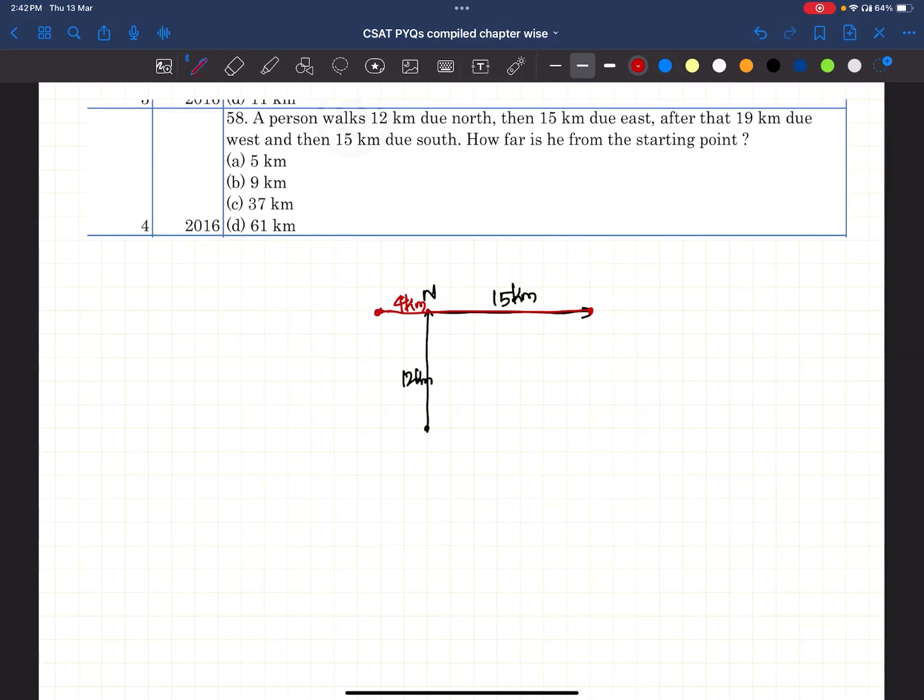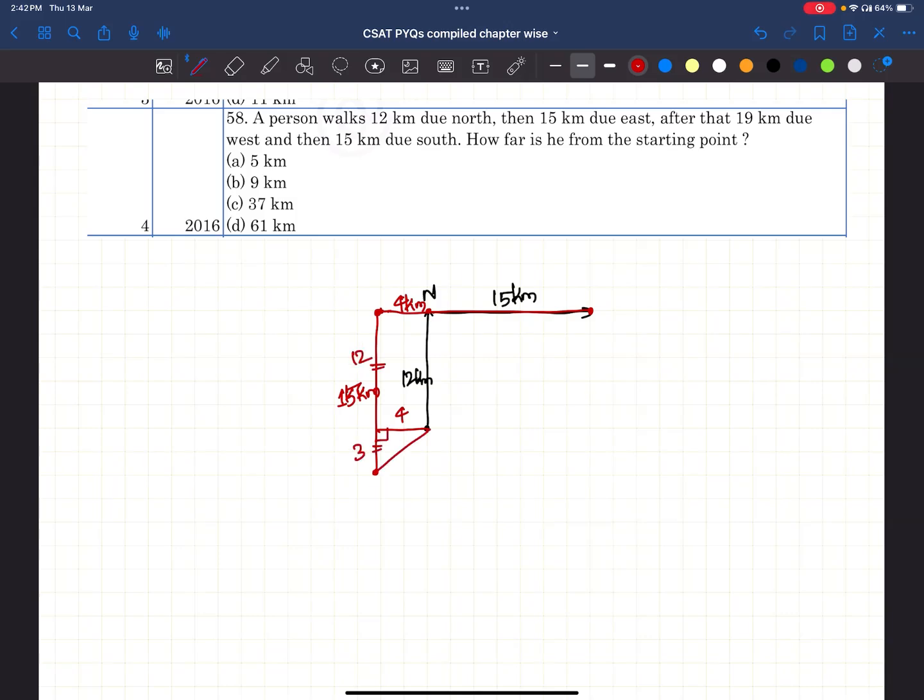This is remaining 4 kilometers. Then 15 kilometers due south. From here he is moving again 15 kilometers. Right? How far is he from the starting point? So this is 4 kilometers. This is already 12. The remaining will be 3.